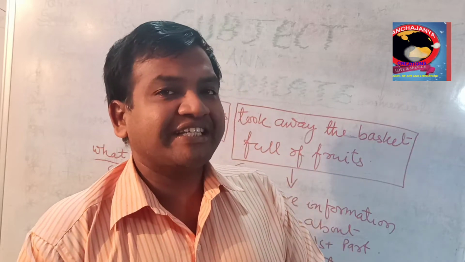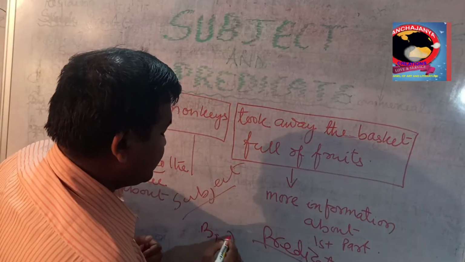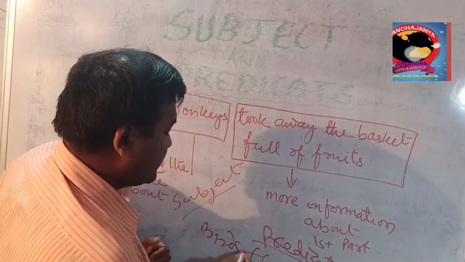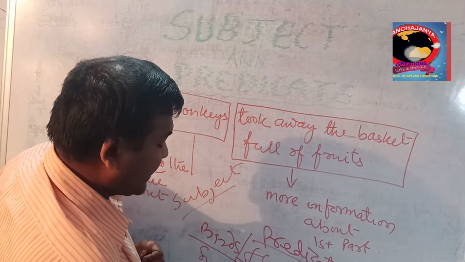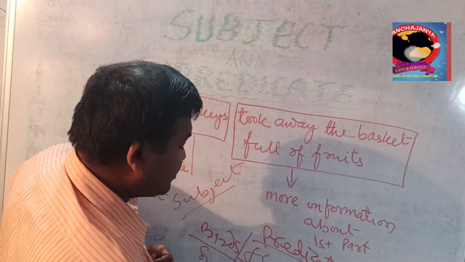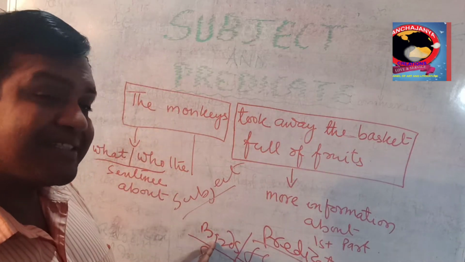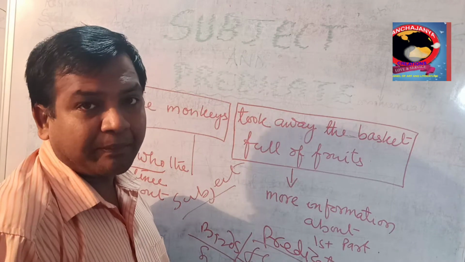A very small sentence I am writing. Birds fly. Birds, you see, this is the subject, and fly is the predicate. I mean to say, birds, the subject, means the noun part, and fly is the verb part.